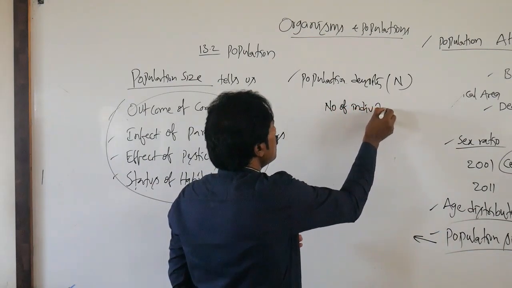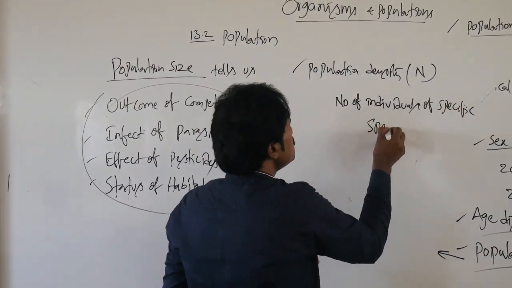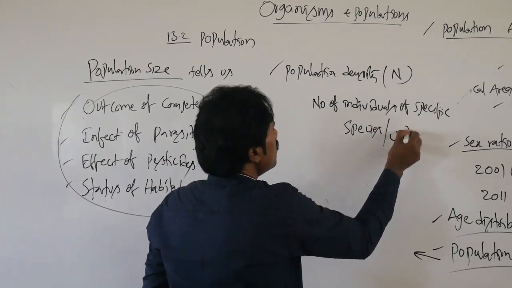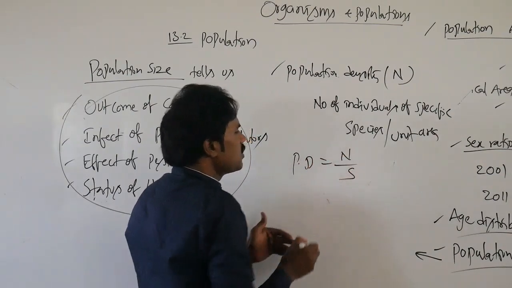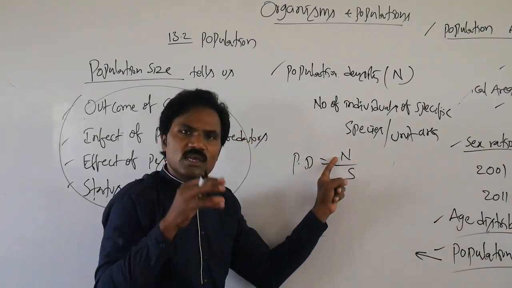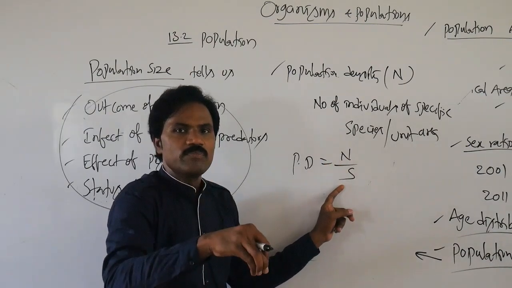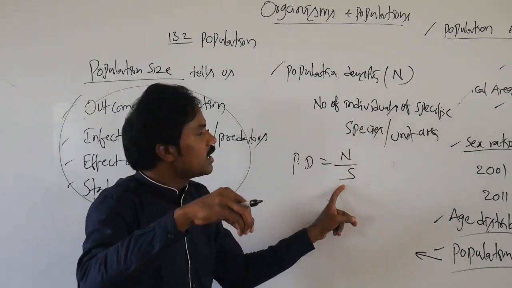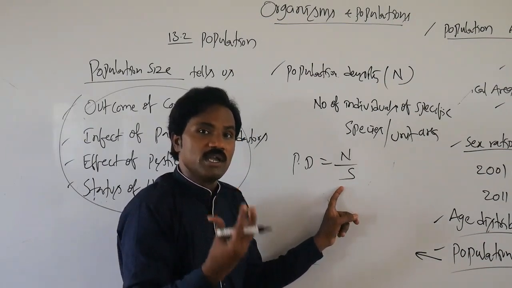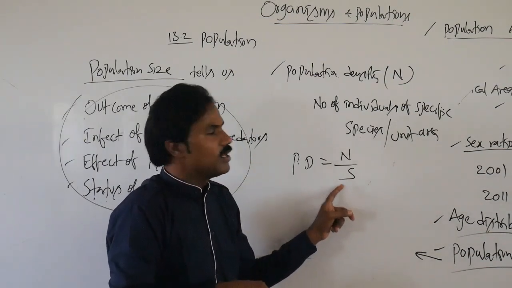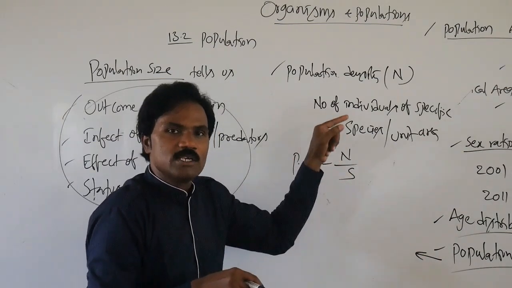individuals of a specific species per unit area. Population density represents the total number of individuals in a particular region. It is the specific area, so how many unit areas are present in a given region, and the number of individuals present in that given region indicates population density.